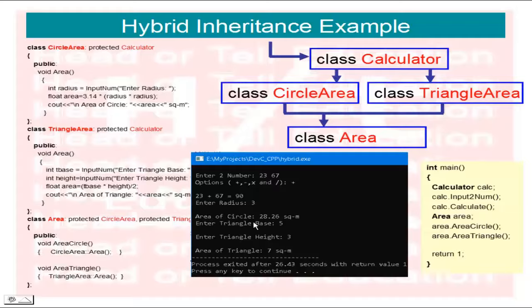The area class object asks for the radius, since circle area is being called. After the radius, it calculates and the answer is this. Next, calling the triangle, we pass the base and height, and this is the calculated triangle area.